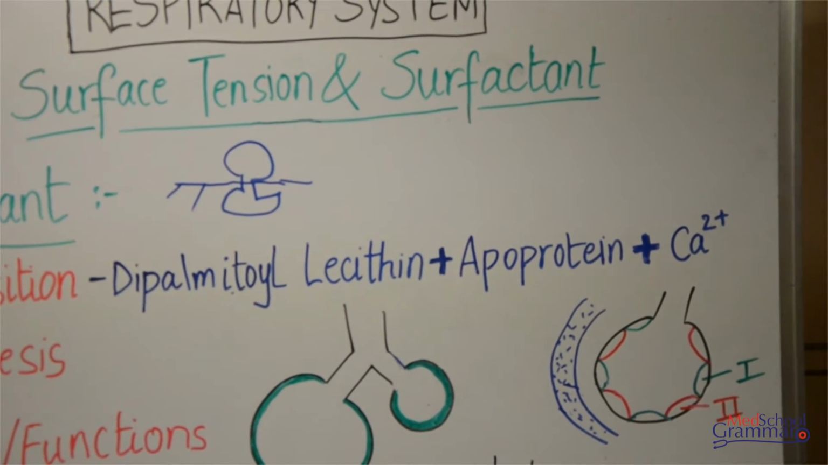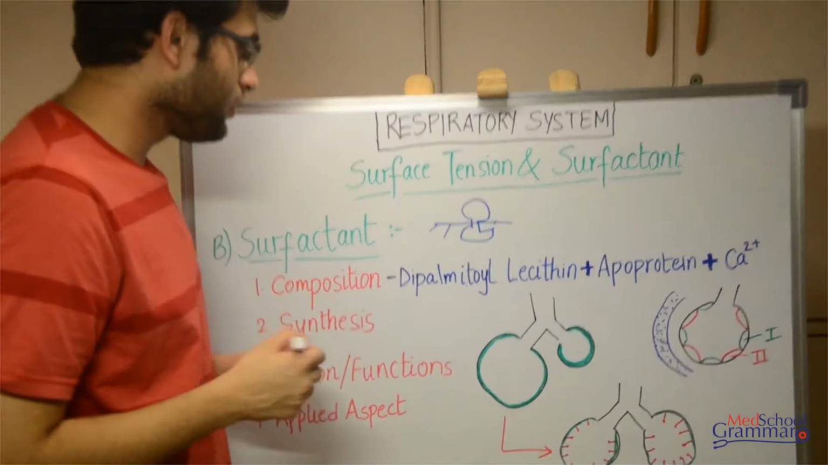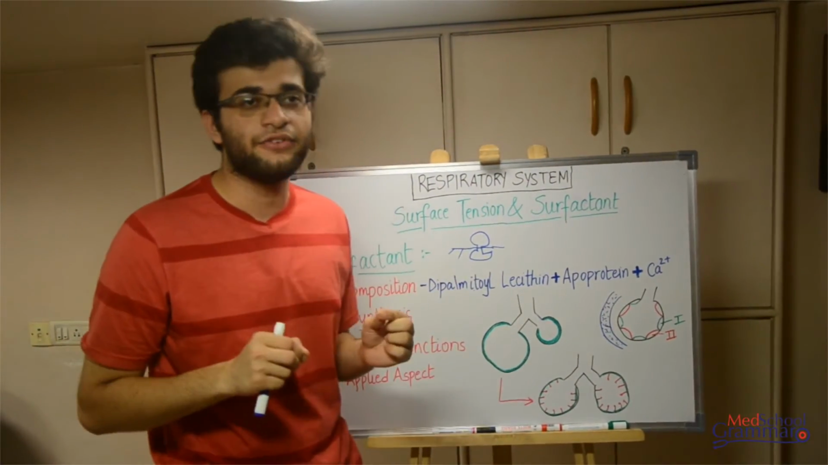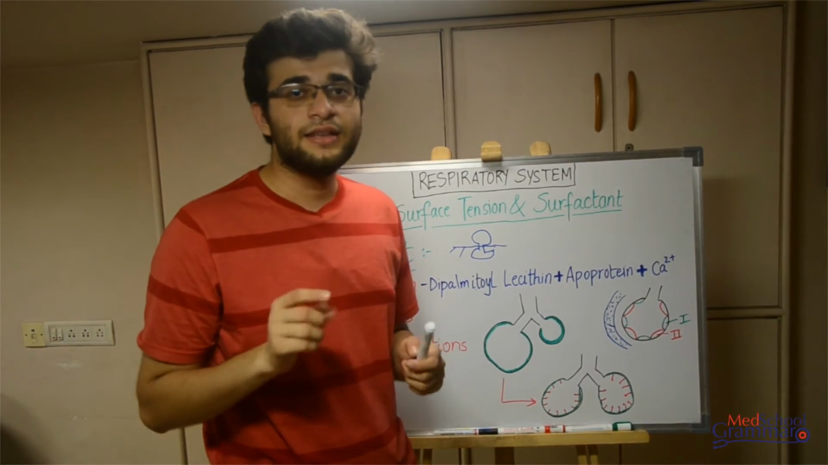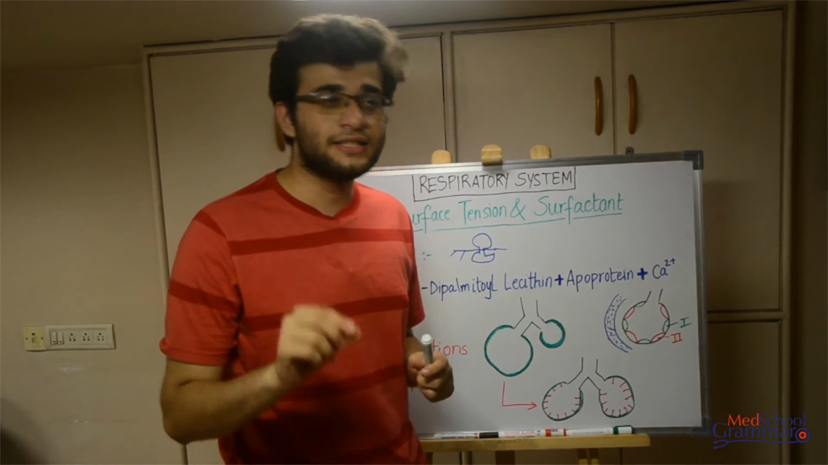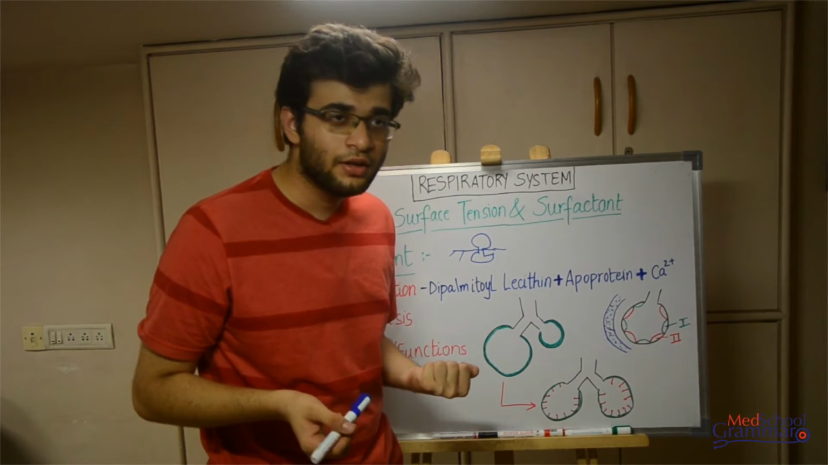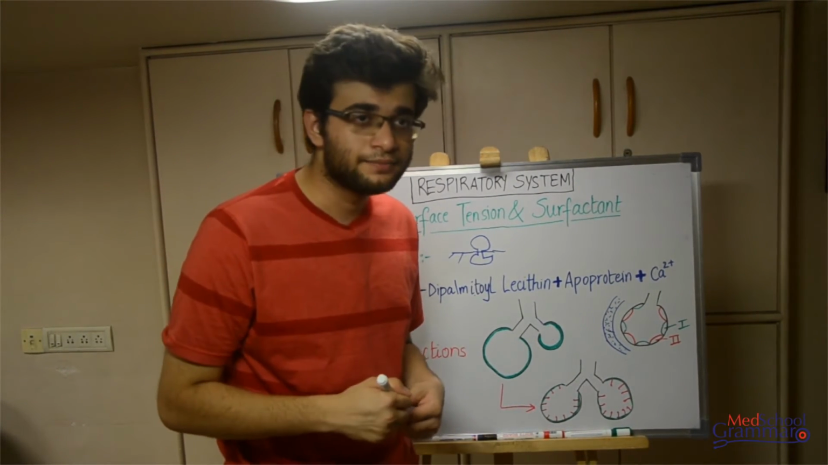Moving on to the action and functions. The most important function of surfactant in the lungs, in the alveoli, is reduction of surface tension. As you remember, I initially said the surface tension tends to collapse the alveoli and the body produces surfactant to counter that. So how does it do that?